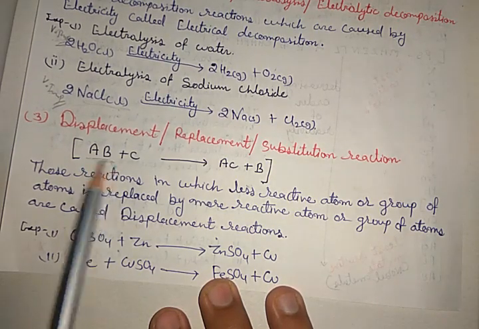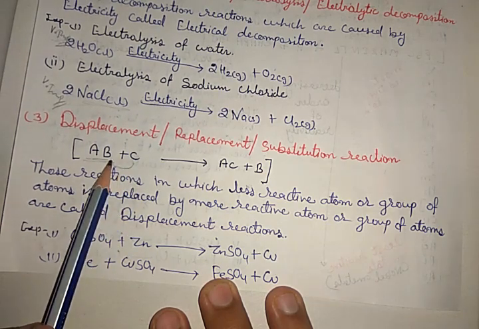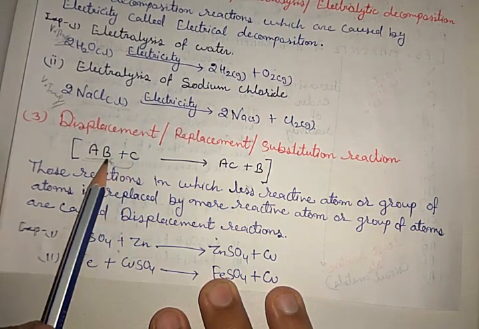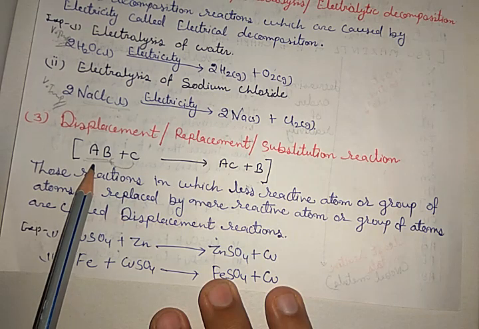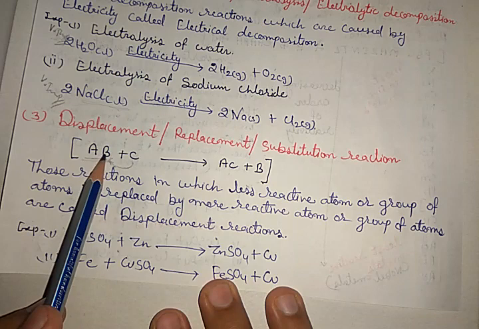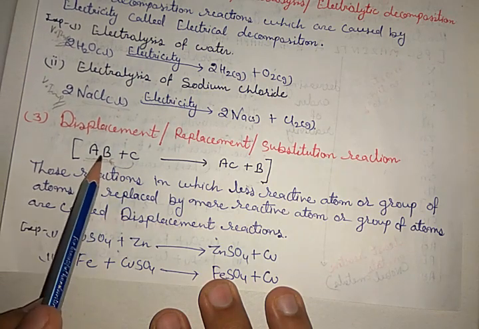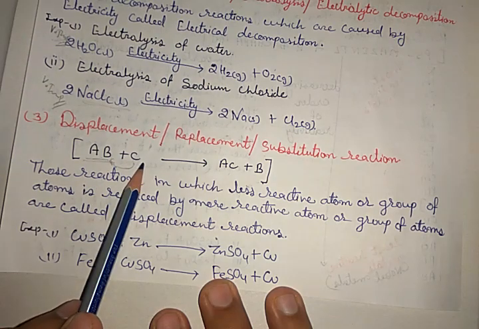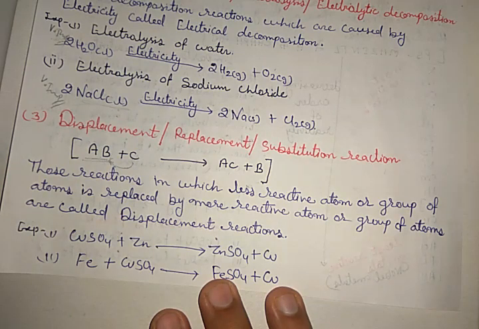Here in these reactions, the mechanism is this: the one reactant is AB, the second is C. C substitutes the B, that means it takes the place of B, and B is eliminated from the compound. Okay. In these reactions, if we consider B and C, then C is more reactive and B is less reactive. B can be an atom, or a group of atoms.